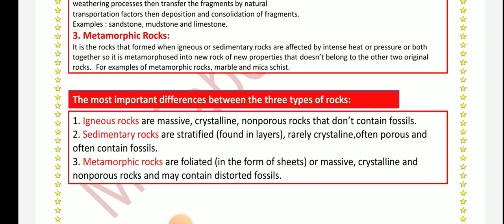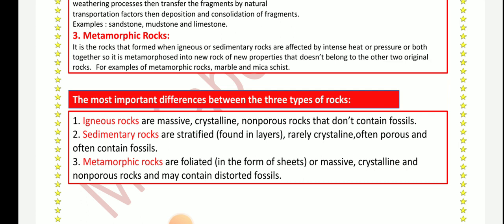The most important differences between the three types of rocks: some properties or some characteristics can differentiate these three types of rocks. The igneous rocks are massive, crystalline, non-porous rocks that don't contain fossils. Sedimentary rocks are stratified, found in layers, rarely crystalline, often porous and often contain fossils.